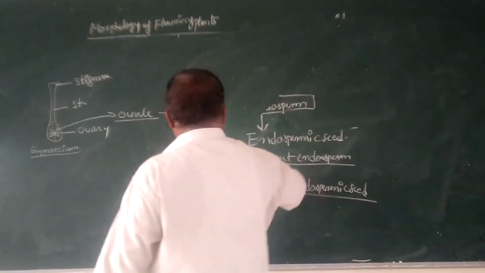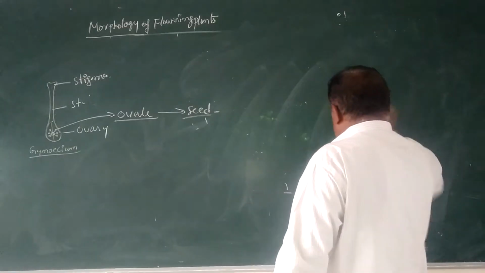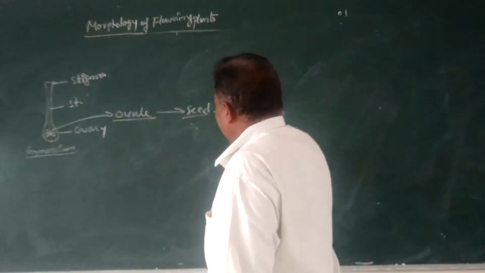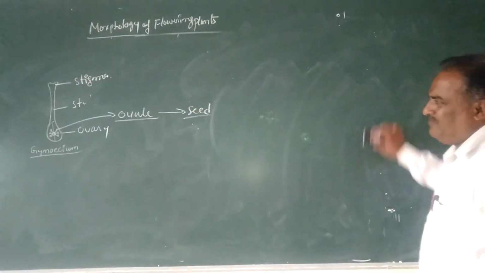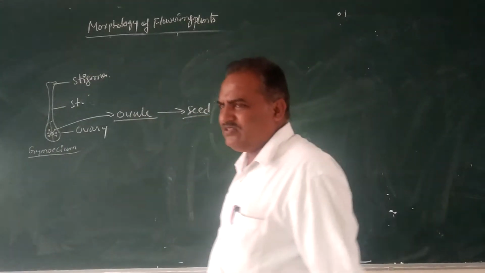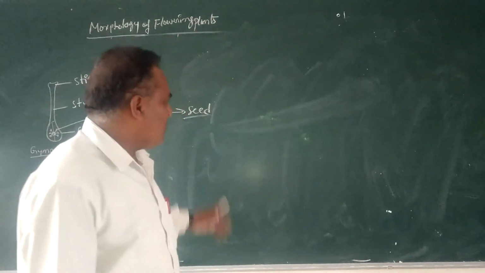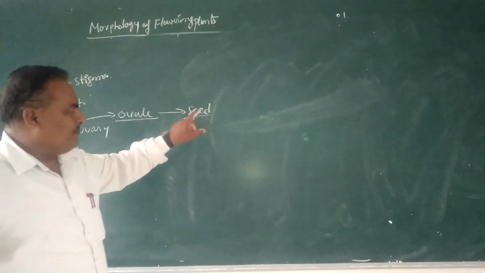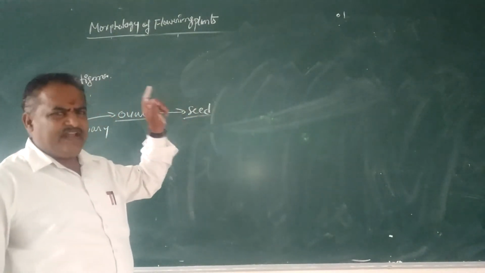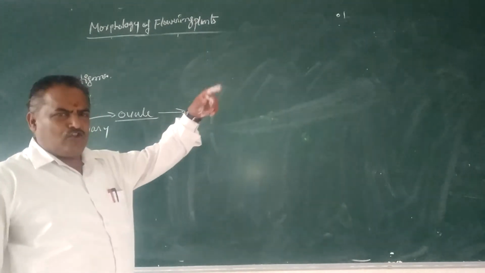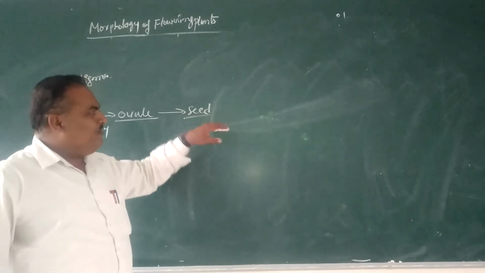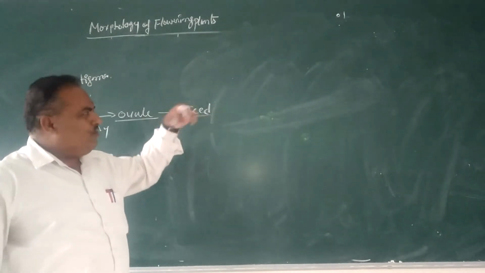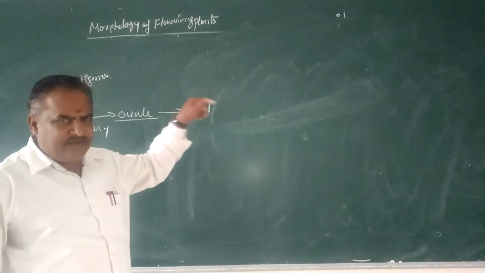Usually in the majority of cases, dicot seeds are non-endospermic seeds. In a few cases, some of the dicot seeds also contain endosperm. The majority of dicot seeds are non-endospermic because the endosperm is utilized during seed maturity.